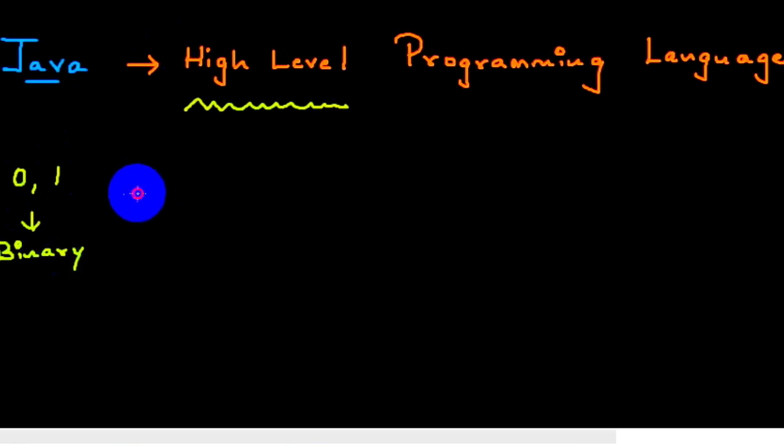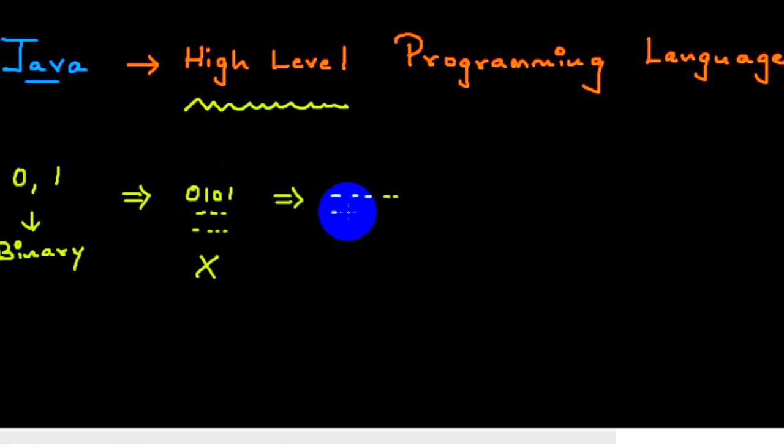Will I write my Java program in zeros and ones? Will I write 0, 1, 0, 1? No, we are not writing a Java program in zeros and ones. We are writing it in a language which is easily understood by human beings. That is called high level. So high level means a language which is easily understood by human beings, that is human understandable form or human readable form. Clear? Done? Great.